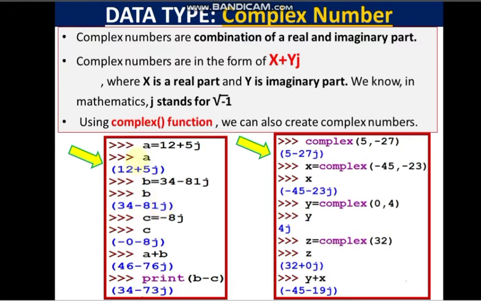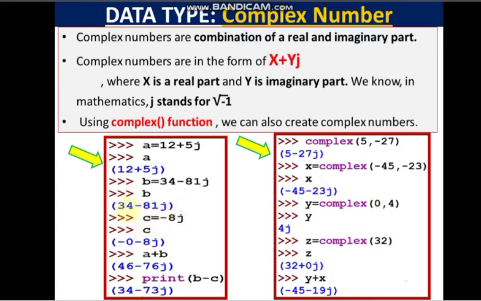So now if we calculate the sum of these two, then 12 plus 34 makes 46, and 5 and minus 81 gives you minus 76j. So the real part is added with the real part and the imaginary part is added with the imaginary part. And since here minus 81 is there, 5 minus 81 is minus 76 and j is attached to it. So a plus b you get like this. Print b minus c. So now b is 34 minus 81j and c is minus 8j.